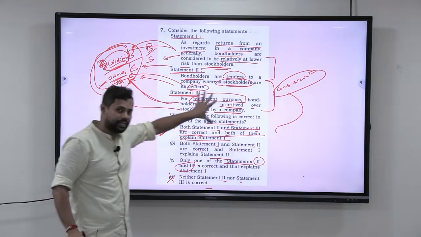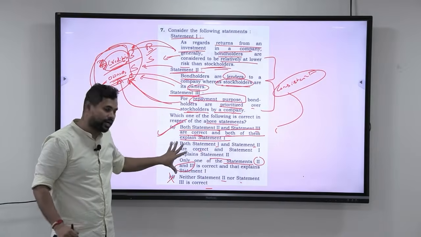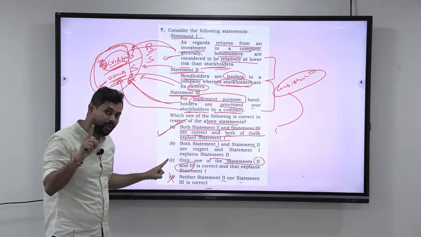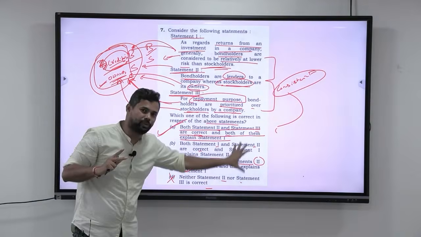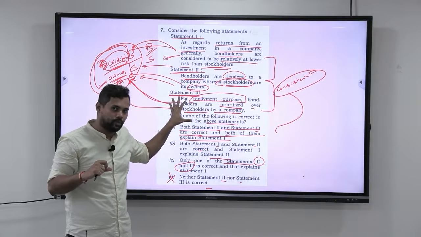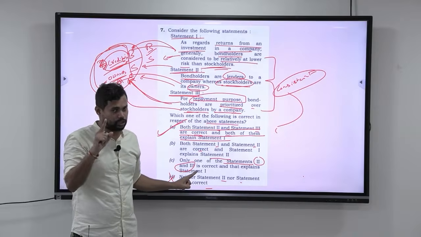Now, look at this. The moment you decided that all the three are consistent, then you are going into this. Otherwise, if you start going here and then trying to mix and match here, it will become a very, very big headache. So, don't go to this particular chaos. First, get clarity of the statements properly. Once you get clarity of the statements, then go here and get the right answer very, very easily. So, that is how you should do it.